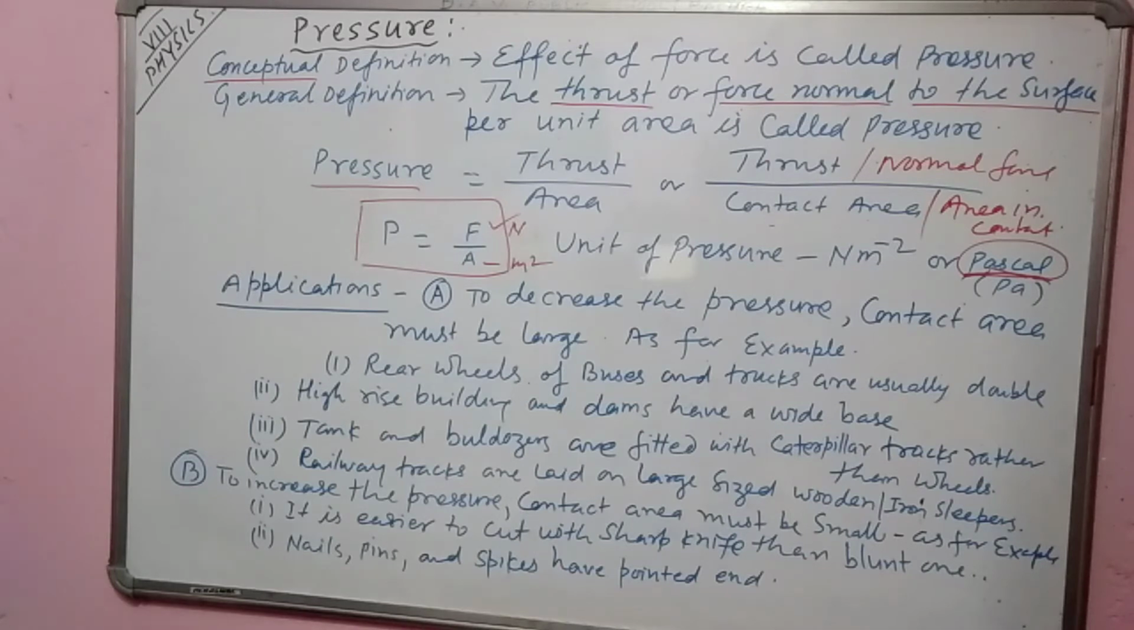A sharp knife means it is very, very sharp, and therefore the area in contact between the fruit and the knife surface is small, and therefore the pressure will increase, and so by applying small force the fruit will be cut easily. Nails,